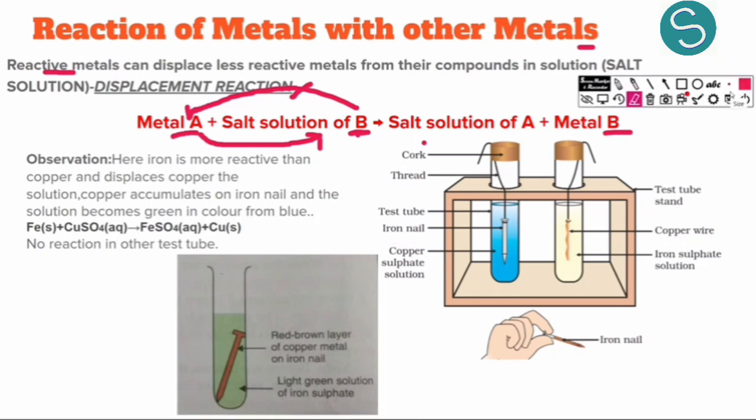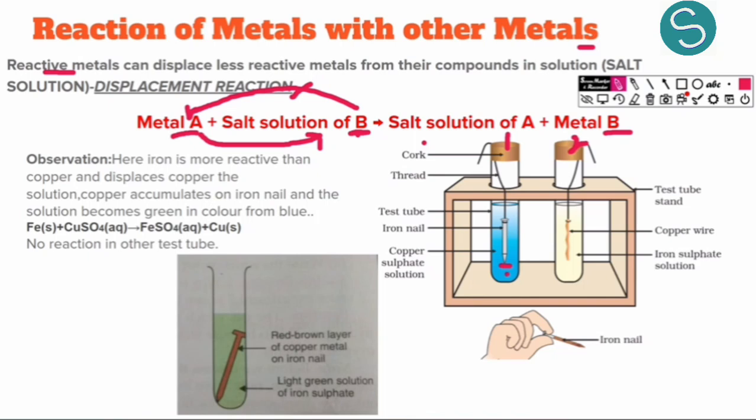So in order to understand the reaction between two metals, we have another activity which is here. We have two test tubes. Let us label them test tube 1 and test tube 2. We will study both test tubes separately. Both test tubes are covered by a cork and we have a thread hanging inside the test tube. We have tied an iron nail on one test tube and a copper wire on the other. Let us have a look at the first test tube. We have an iron nail hanging in the test tube and we have some solution which is bluish in color. This solution is copper sulfate solution.